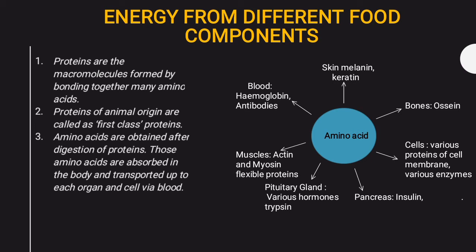Then it is required in bones in the form of osein. It is required in various proteins of cell membranes, and various enzymes. It is required in the pancreas to make insulin. Insulin is a hormone which is required to control sugar level. The person who suffers from diabetes has problems with insulin levels. Also you have the pituitary gland, responsible for various hormones production, like trypsin is one of them. Then you come to muscles. It is required for actin and myosin, which make flexible proteins.